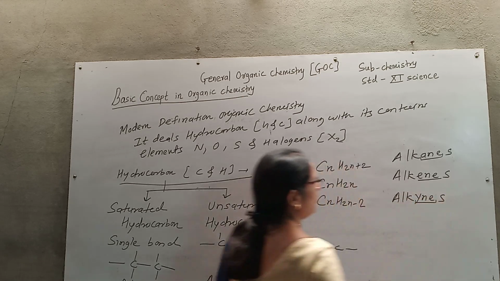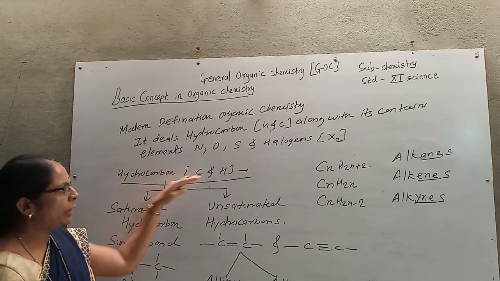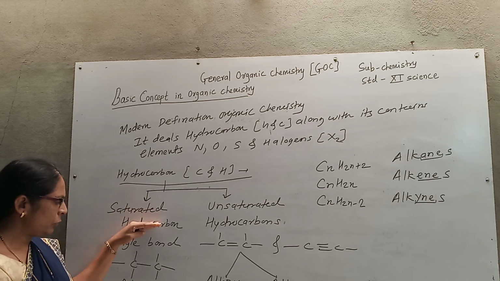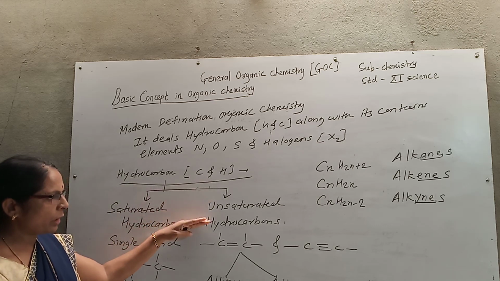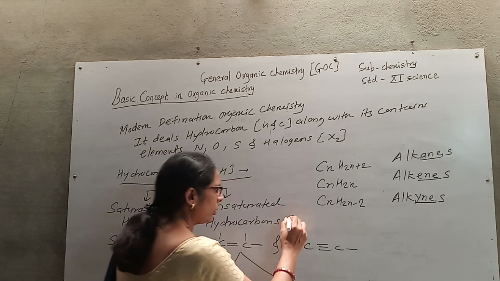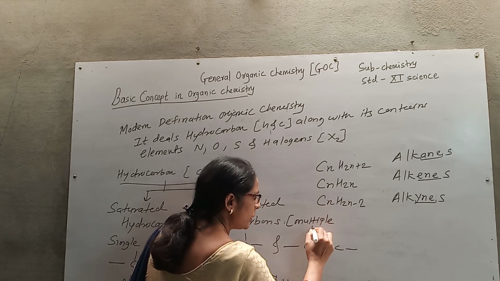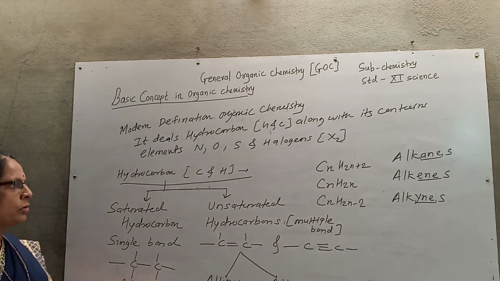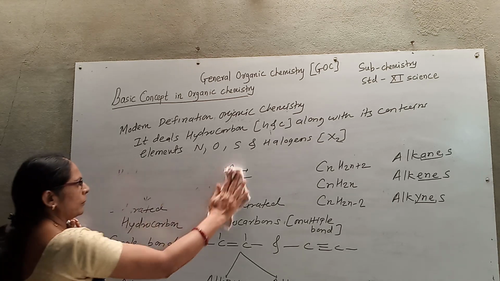Alkynes have yne. So hydrocarbons, the compounds containing carbon and hydrogen, are divided into two types: saturated hydrocarbons, which mainly contain carbon-carbon single bonds, and unsaturated hydrocarbons, which contain multiple bonds, that is double bonds and triple bonds. Let us consider these examples in detail.